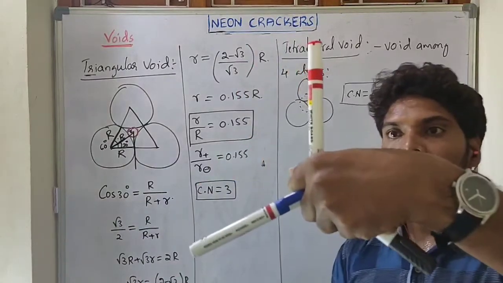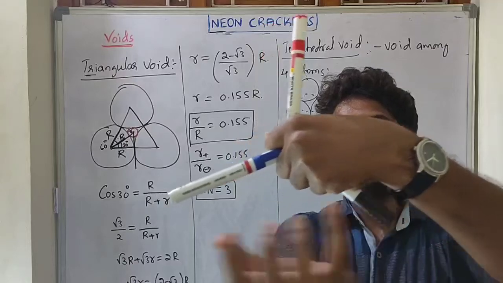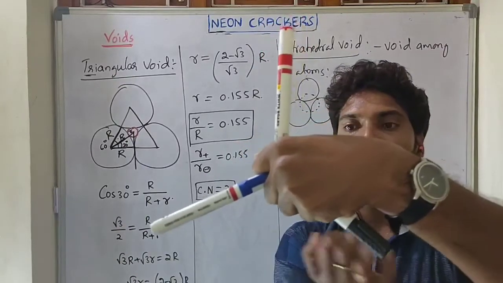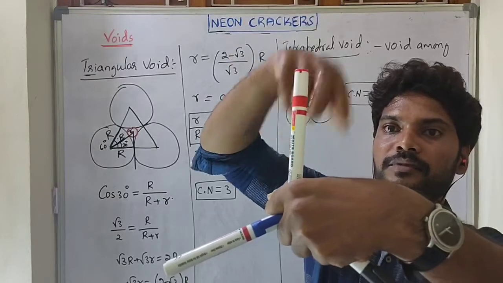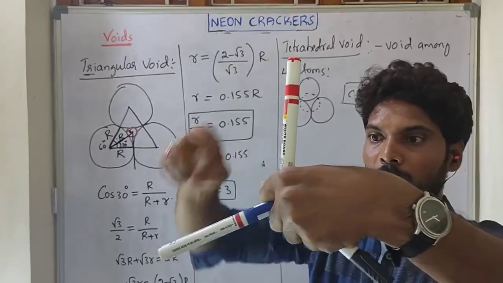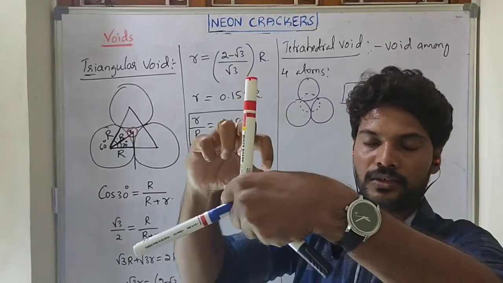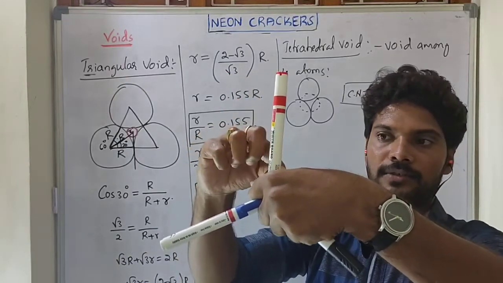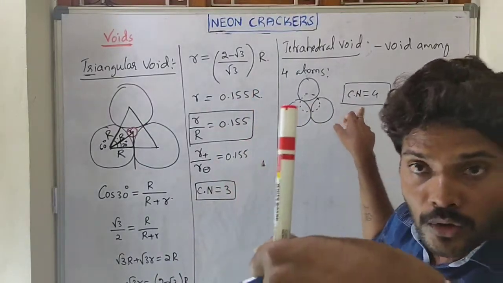So this is the tetrahedral void, right? This is one atom, here one atom, here one atom. These 3 atoms are placed on the ground state, and this atom is placed in the cavity of these from the upper side, right? Among these 4 atoms we get this cavity. So this is actually a tetrahedral void. This void is connected to 4 atoms, that's why the coordination number of the tetrahedral void is 4.